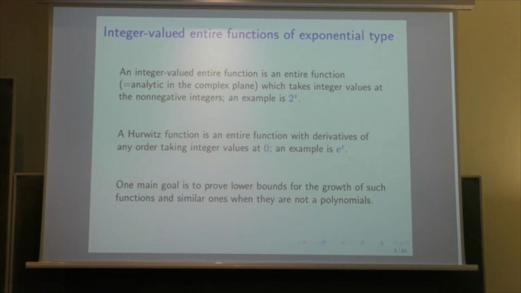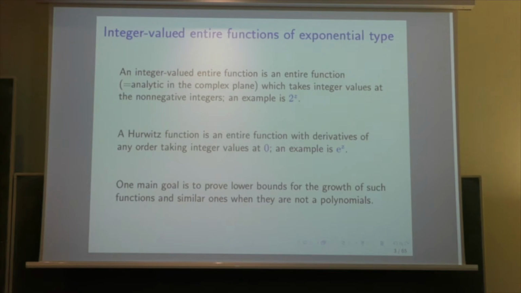An integer-valued entire function is an entire function, so analytic in the complex plane, which takes integer values at all the non-negative integers. And the basic example is 2 to the power z. A Hurwitz function is an entire function with derivative of any order taking integer value at 0. An example is exponential of z. So here we take the values at the integers, and here we take the derivative at 0.